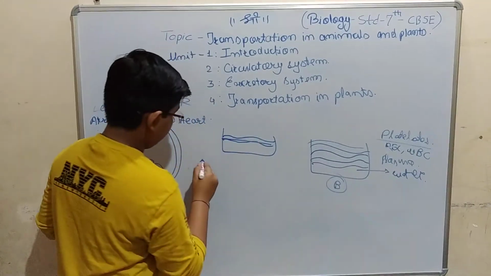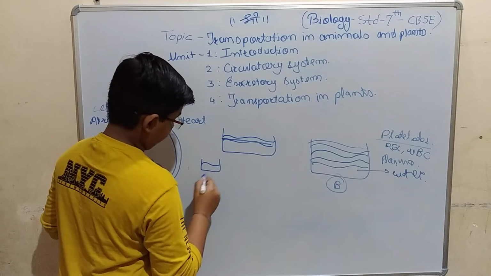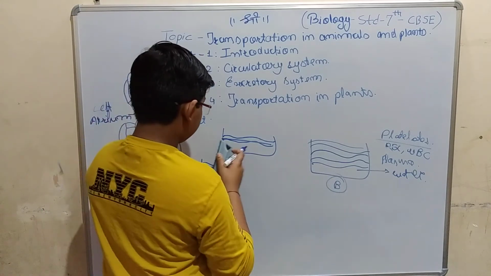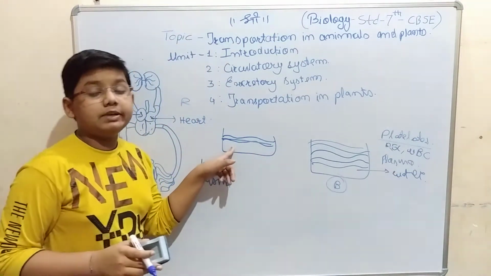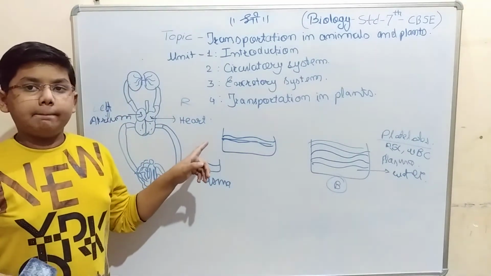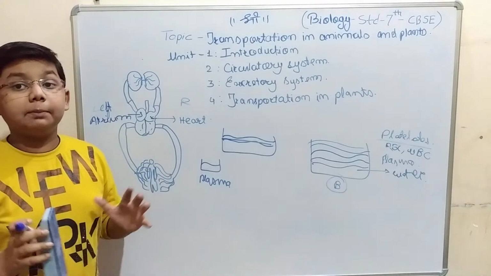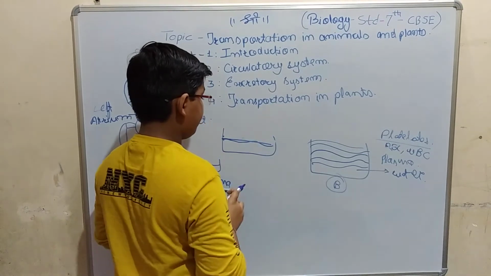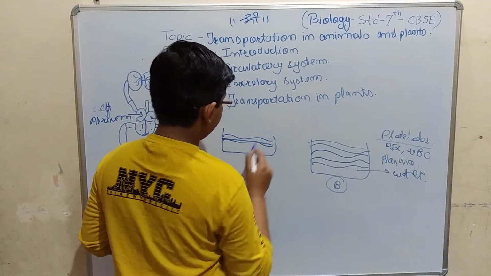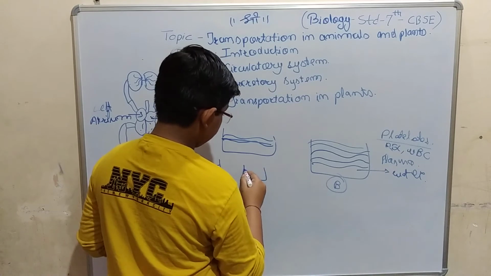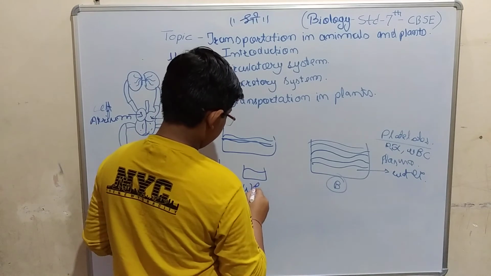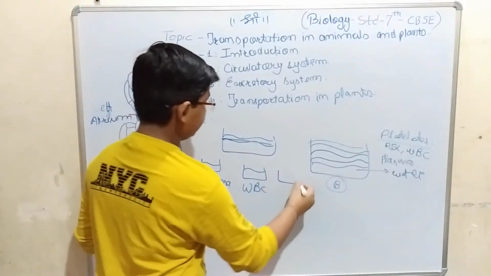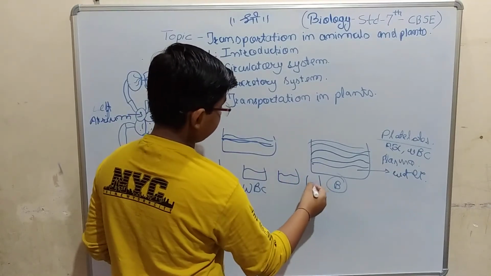That means plasma is removed. We put this plasma in this beaker. And then from the remaining part, I want to separate WBCs, RBCs and other components. First we will separate WBC. If we separate WBC by the same method, WBC will come upwards. Then we take WBC in this beaker, and the remaining part is RBCs and other contents. If I again shake it, I will get RBC and the remaining substances over here.